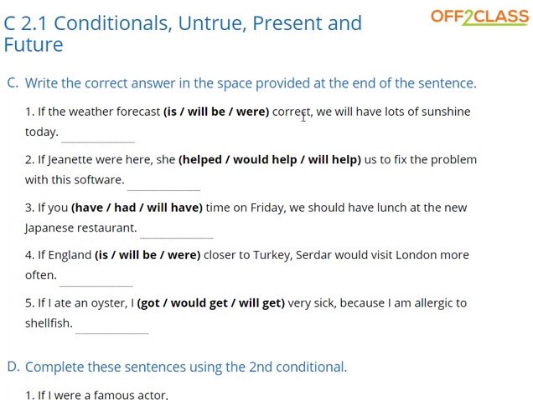Write the correct answer in the space provided at the end of each sentence. If the weather forecast is, will be, or were correct, we will have lots of sunshine here today. The weather forecast, interesting. I think it is. If the forecast is correct, we will have lots of sunshine today.